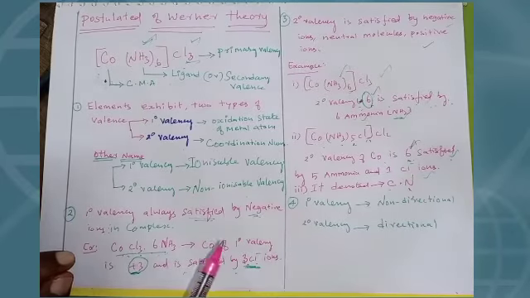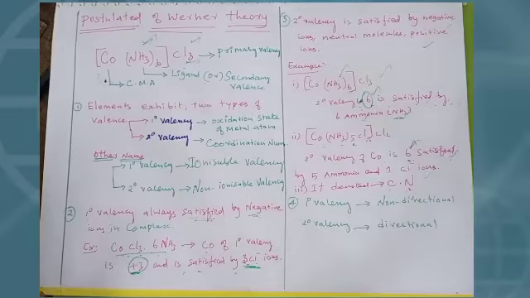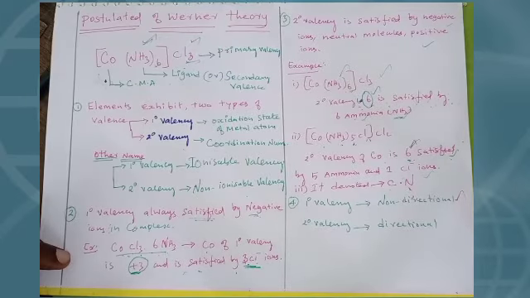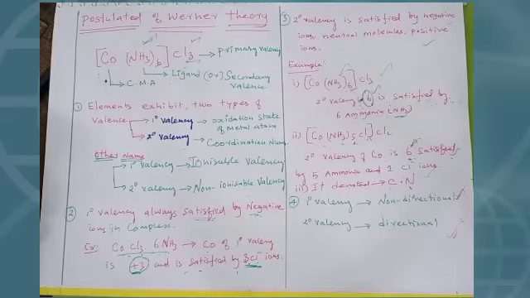And next, the primary valency is non-directional, the secondary valency is directional. Sir, how do we find directional and non-directional? Non-directional means it can ionize, that's it. Secondary valency means non-ionizable. So only a non-ionizable molecule can make it directional. That means it cannot be dissolved. This one is dissolved. So that's why it is non-directional, and this is directional. Again I tell you, directional means it cannot be ionizable.